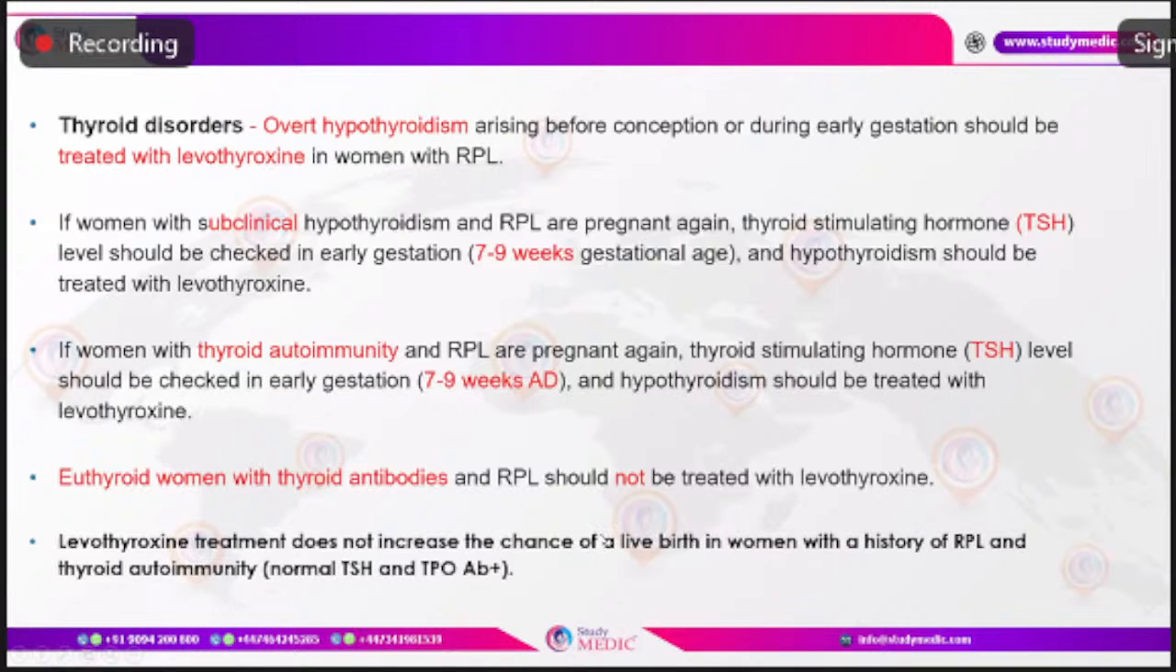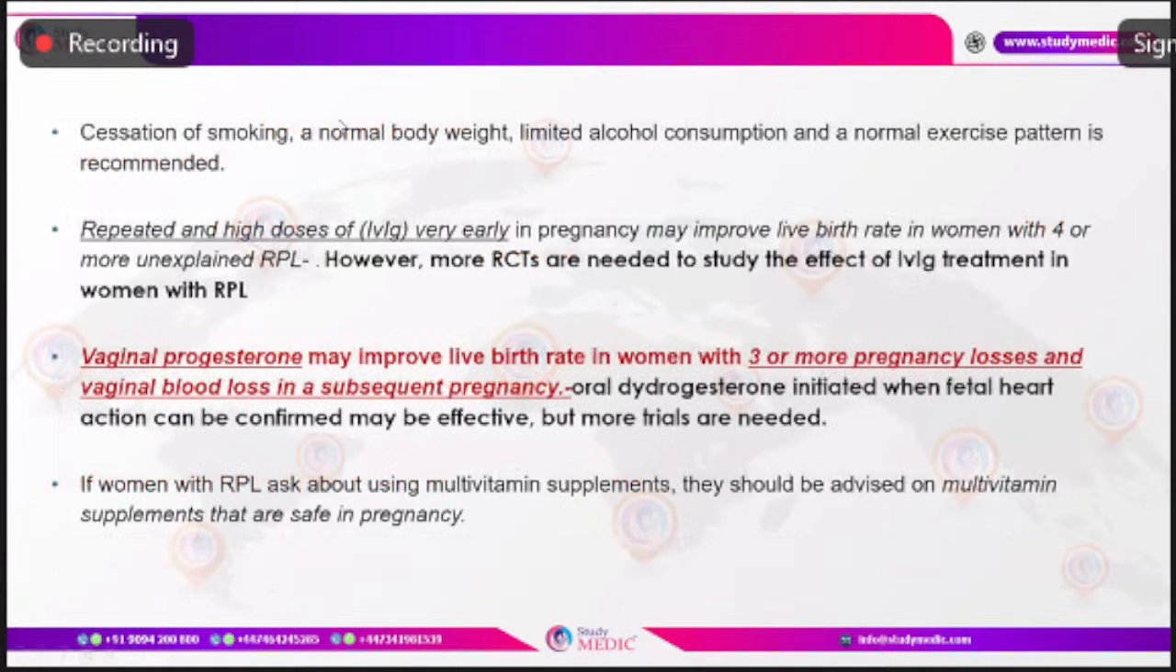About overt hyperthyroidism, thyrotoxicosis, ideally they need to be in optimal control prior to conception. So as I've already mentioned, cessation of smoking, limiting alcohol consumption, maintaining a normal body weight and BMI prior to conception, and a normal exercise pattern are all recommended.